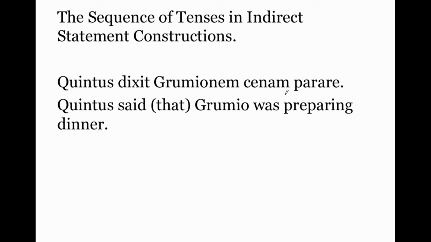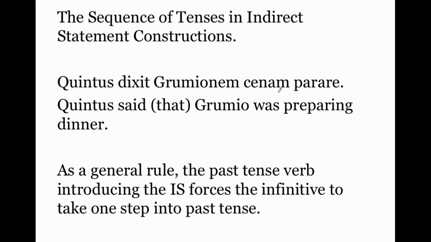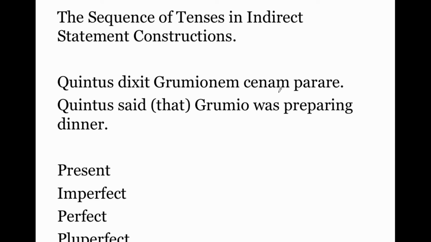Look what happens when I say said. Quintus dixit. Now it's the same word, parare. This is the present tense. Now look what happened. We translate that as said. It's no longer is preparing. It has now become translated as if it were imperfect, was preparing. As a general rule, the past tense verb introducing the indirect statement forces the infinitive to take one step into past tense. So here are the tenses in the order of kind of how they go back in time.